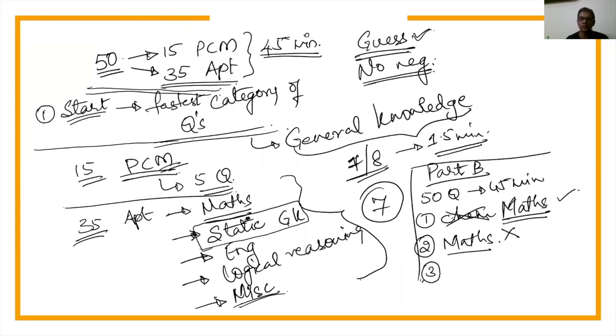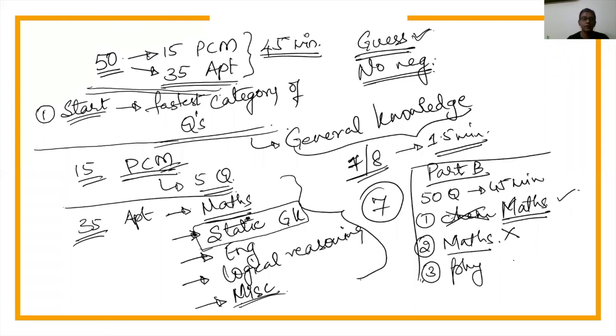I go to the third question. Again, let's say it's physics. I'm repeating here, it need not be in a sequence. It's not mandatory that you'll get maths first, then chemistry, then physics. It may vary. So I'm just telling you to not have a predetermined mindset.